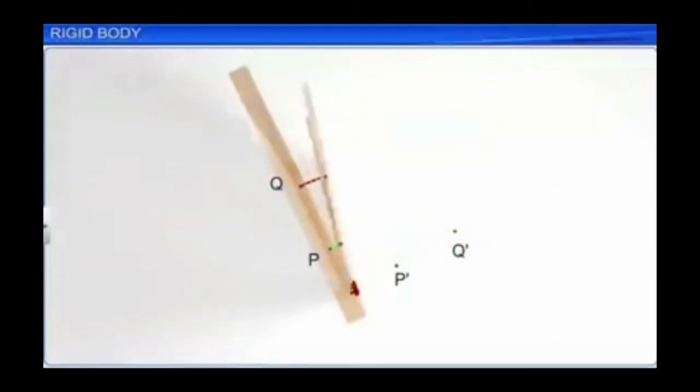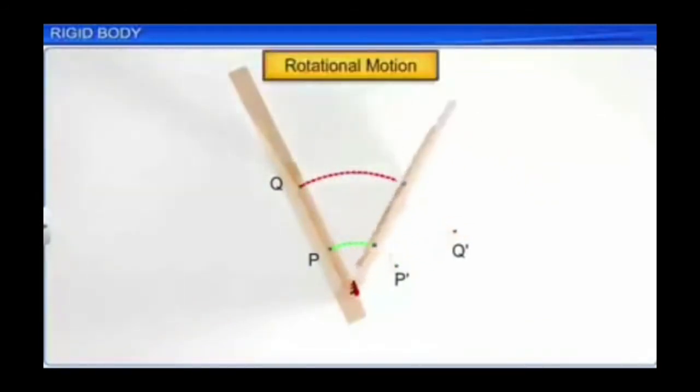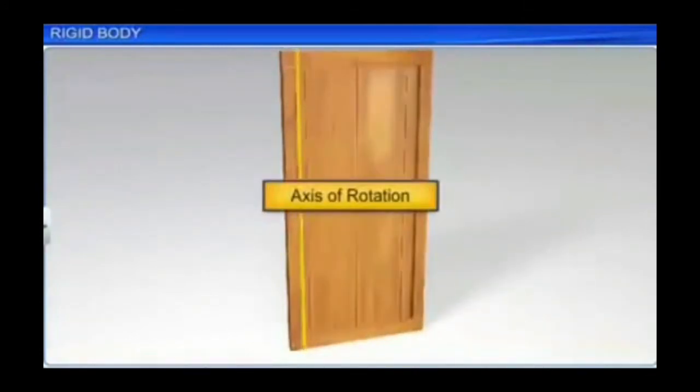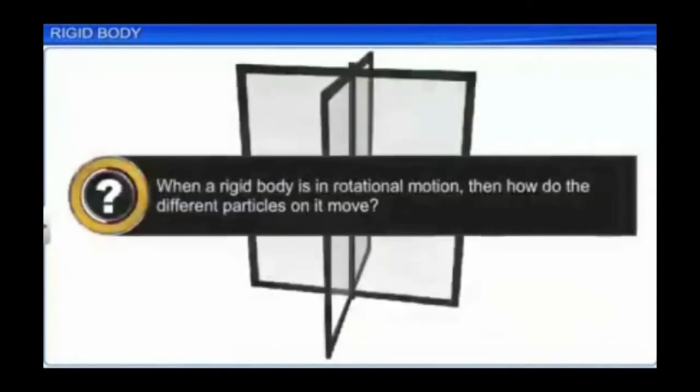This type of motion in which the particles of a rigid body are moving with different velocities is called as rotational motion. And for this rotation, there is a fixed axis about which the door rotates. That axis we call as axis of rotation. Here it is the line through the hinges which acts as the axis of rotation.